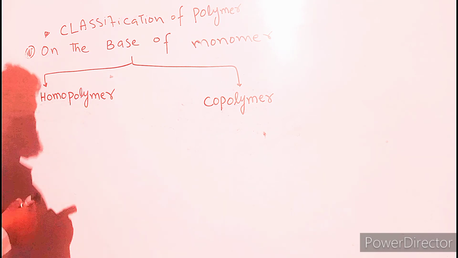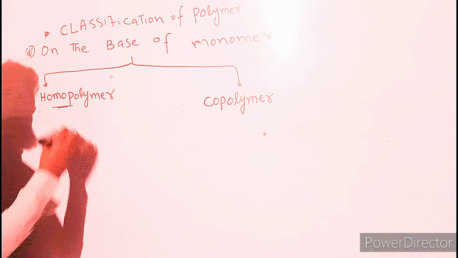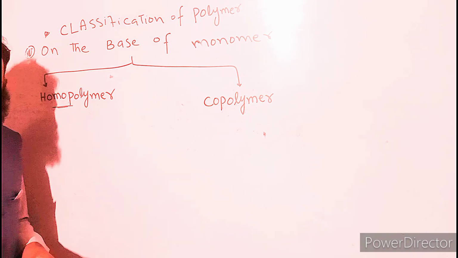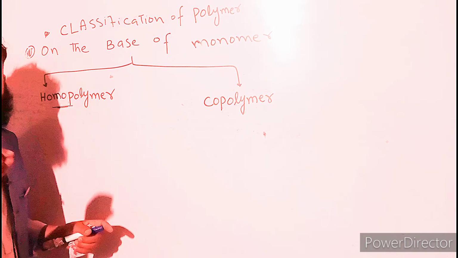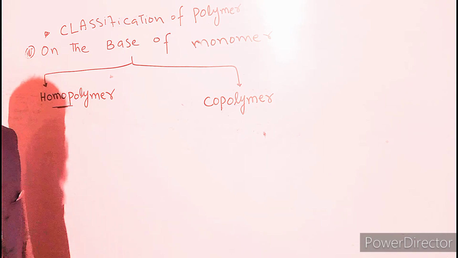Homopolymers are those polymers which are composed of, as a whole, the same type of monomers. Clear?